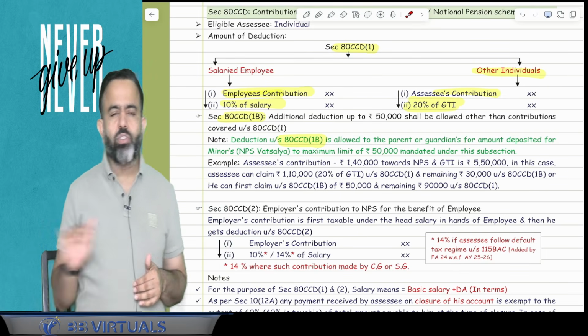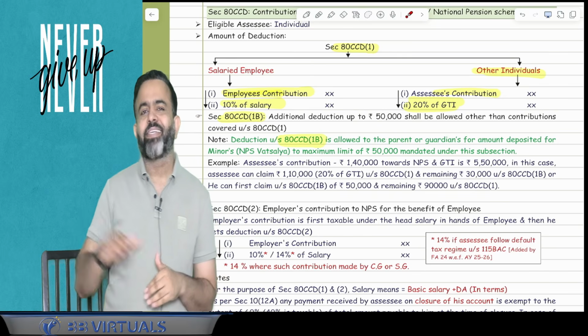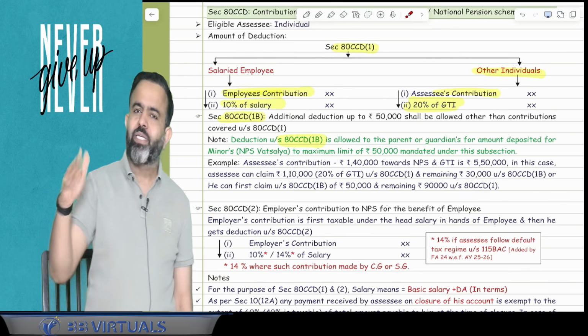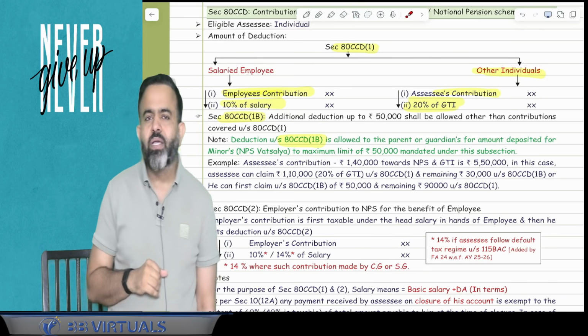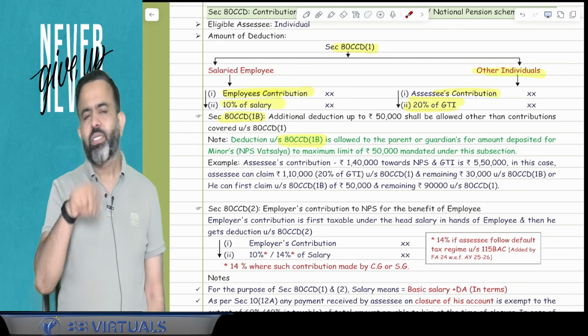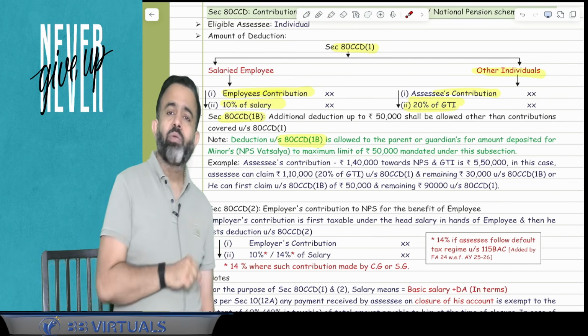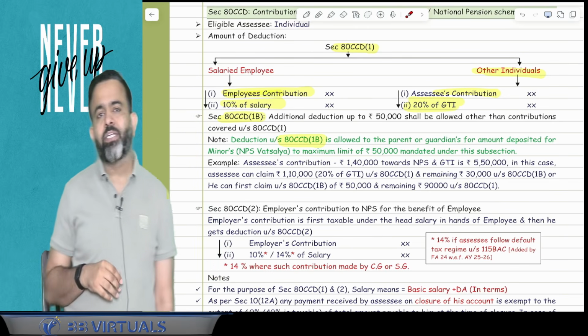So I have one child, his name is Devam, and his age is 9 years. So I start an NPS account in his name. I can deposit in his name under the National Pension Scheme. So the question is, whatever I deposit in the name of my child under NPS Vatsalya, on that amount can I claim the deduction under section 80CCD or not?